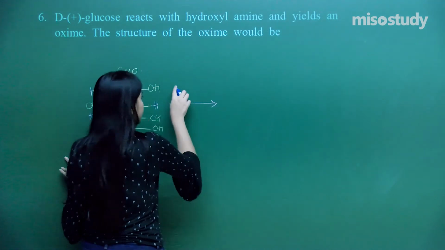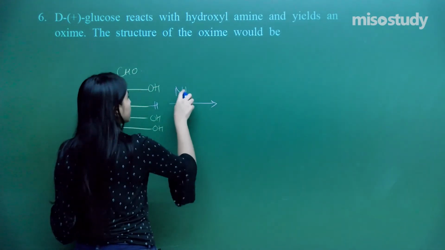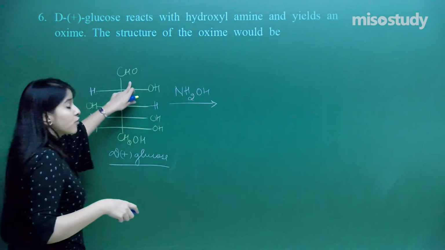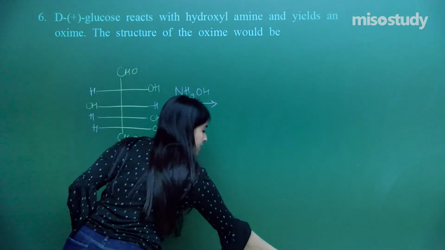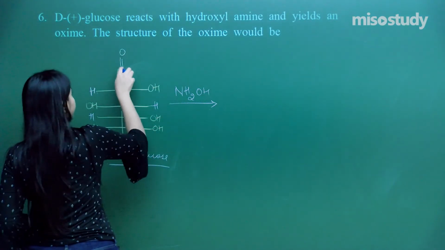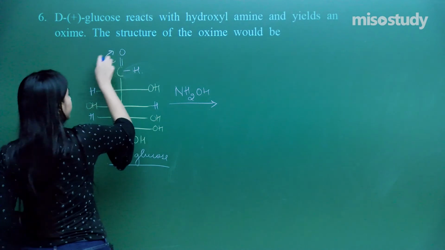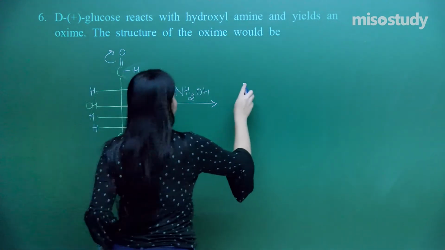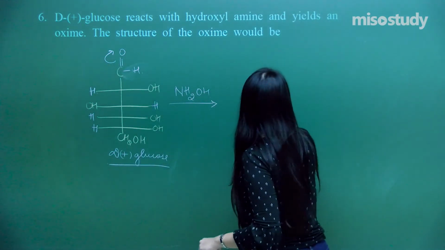And I need to react it with hydroxylamine, that is NH2OH. What do I get? I get a simple reaction, formation of oxime. So how does the reaction actually take place? And this is NH2OH. So it would be something like this.